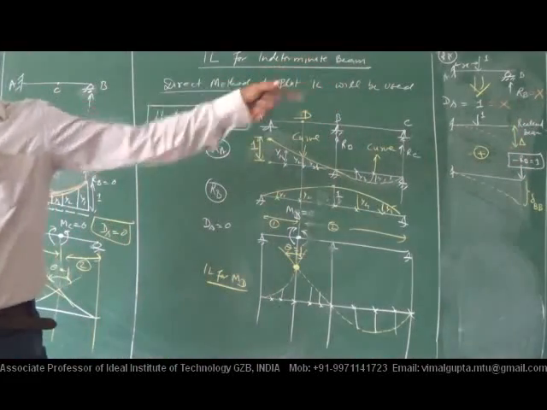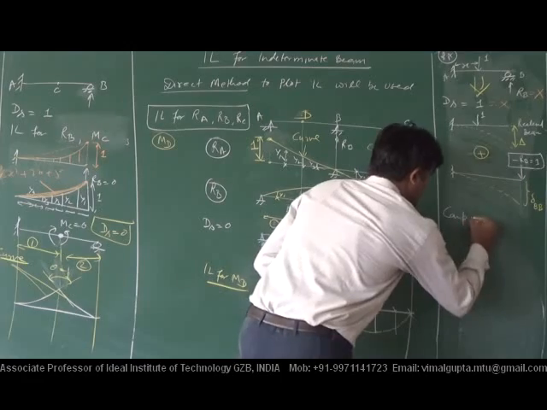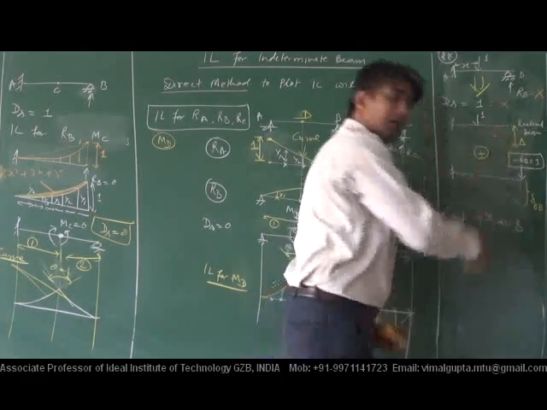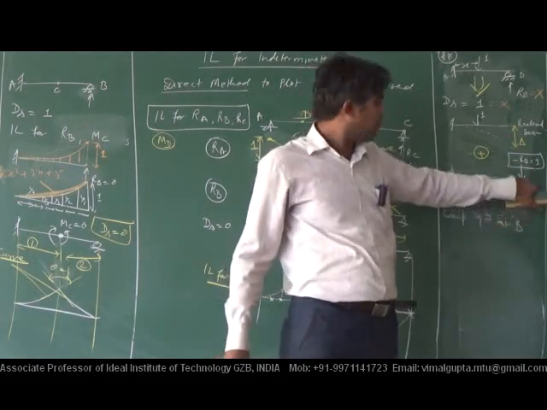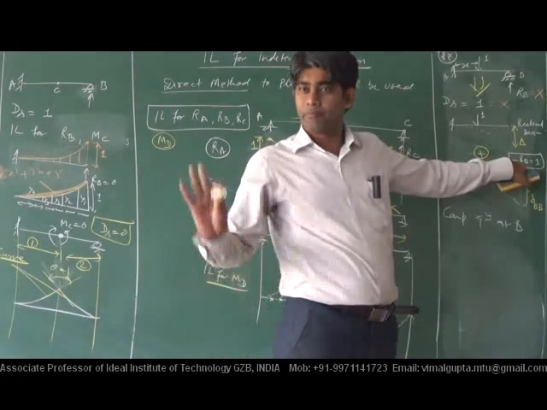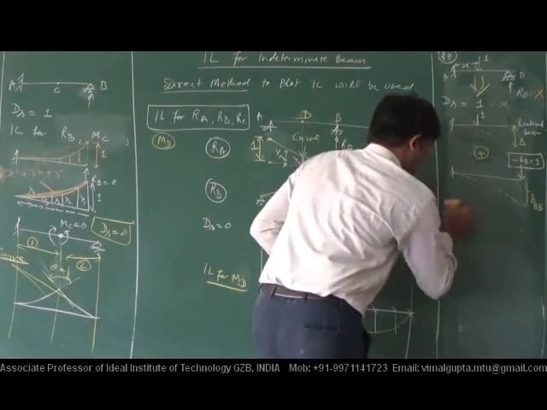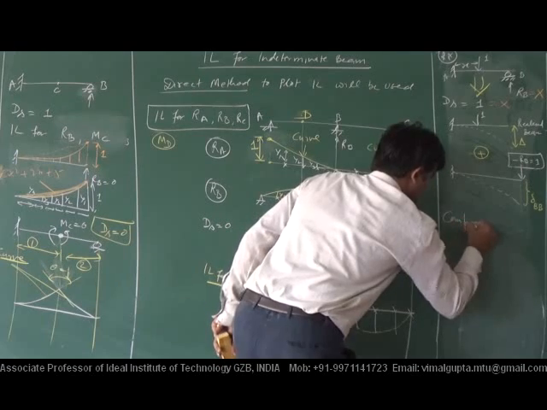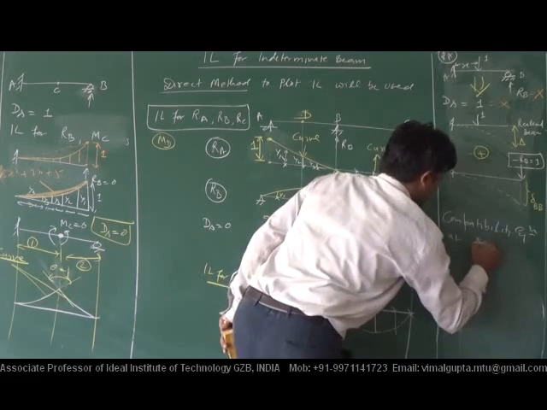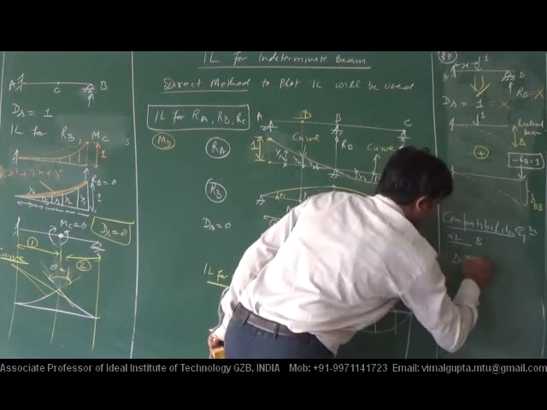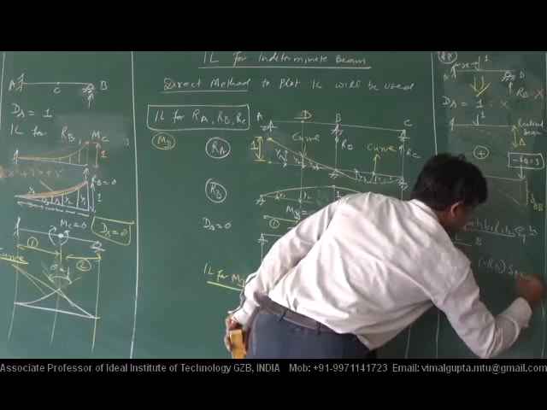At B, we will have delta plus del BB into minus RB equals 0.